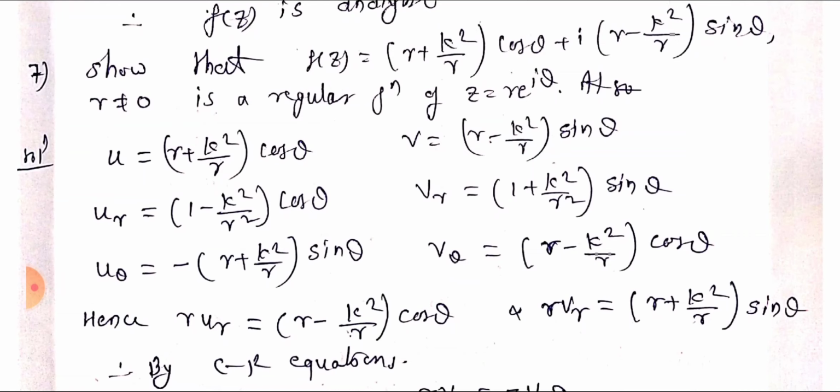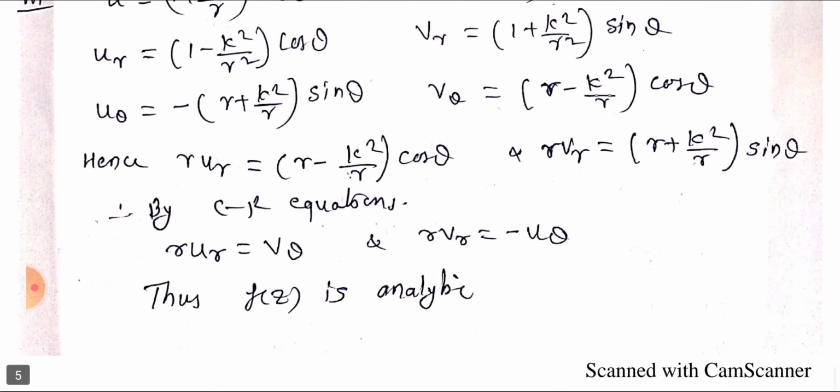r Ur equal to (r minus k square by r) cos theta and r Vr equal to (r plus k square by r) sin theta, multiplying throughout by r. So by CR equations, r Ur equal to V theta and r Vr equal to minus U theta, which satisfies the CR equations, hence your function f(z) is analytic, hence the solution. Thank you.